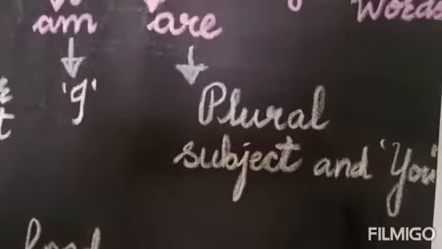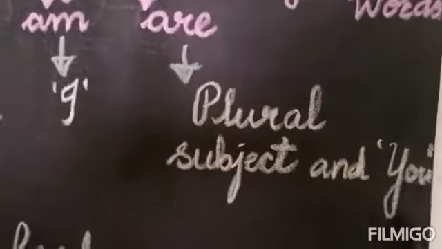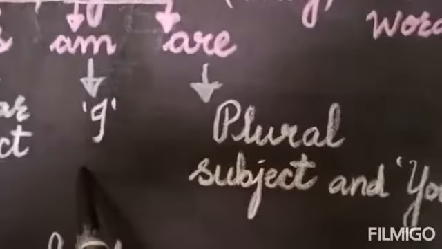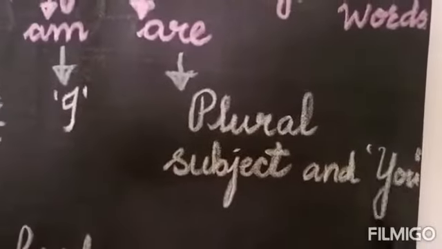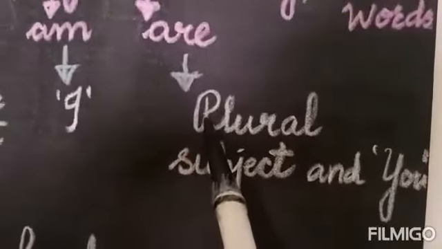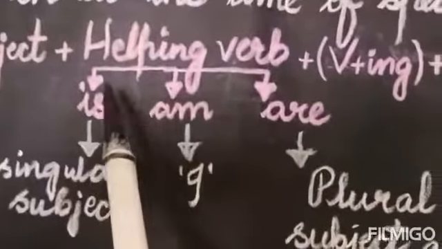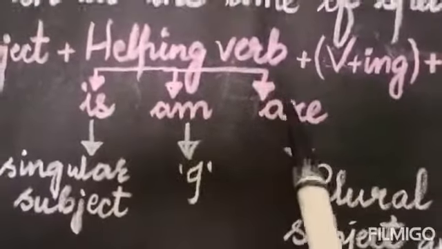This are is used with plural subject and you. We won't say you is writing, you am writing. Always use are. You are writing. You are making noise. You are sleeping. You are eating food. Okay? So 3 helping verbs: is, am, are.